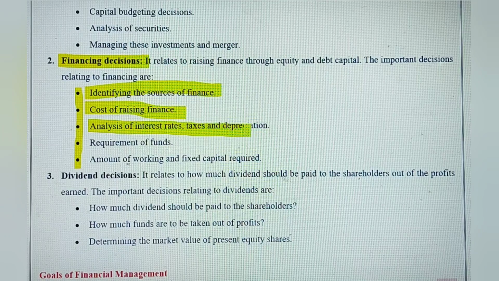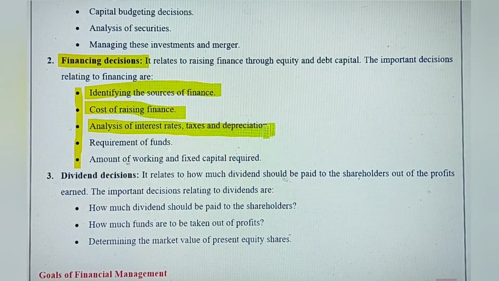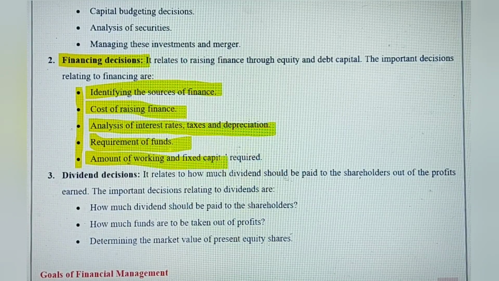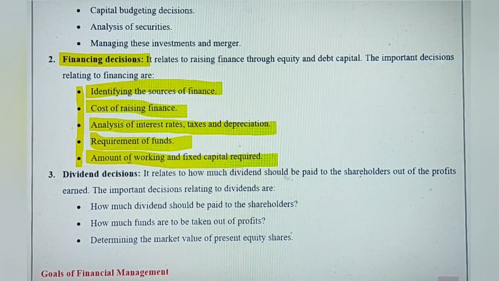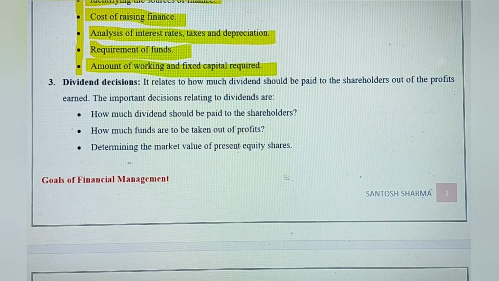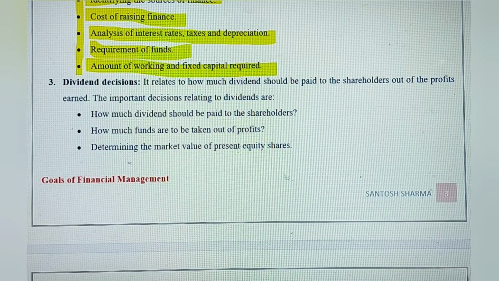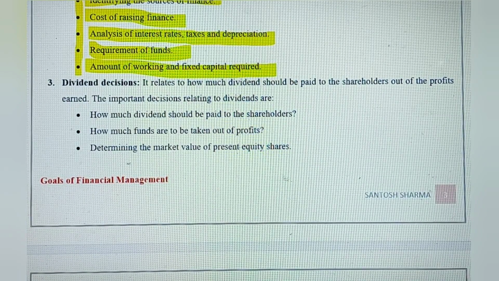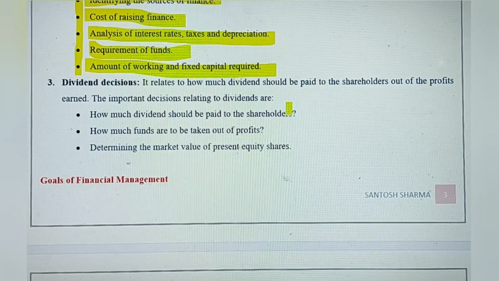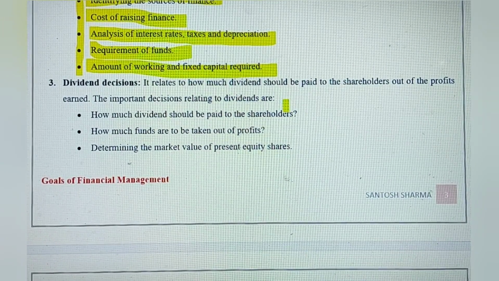Then taxes, depreciation, and all these things need to be analyzed properly. Then what is the fund requirement, the amount of fixed and working capital required for the company. All this plays an important role. So you need to define all these points and write a few lines about this. My object is to make the concept clear so that you can write in your own words.